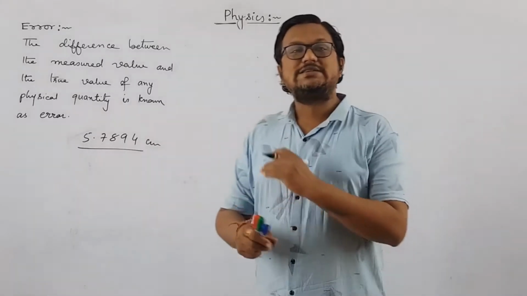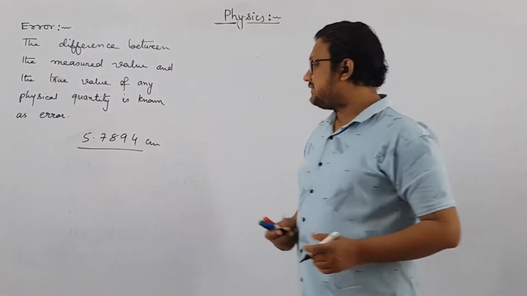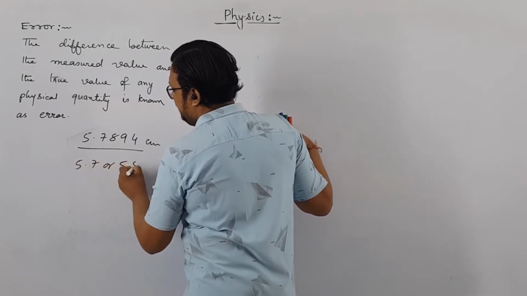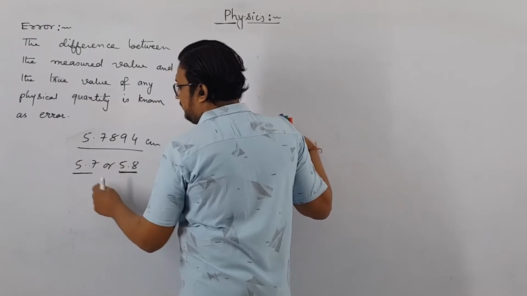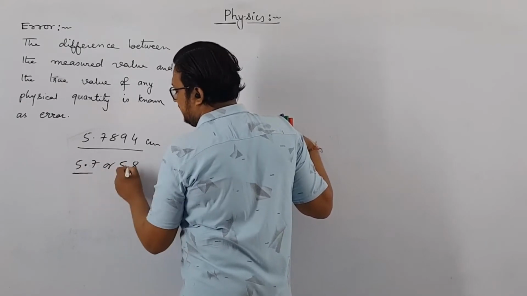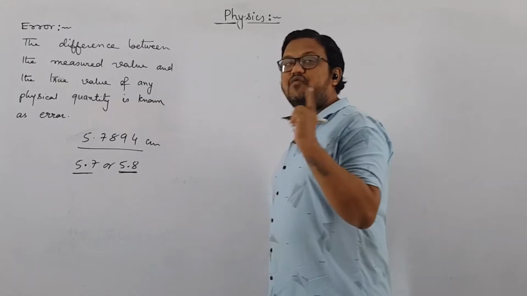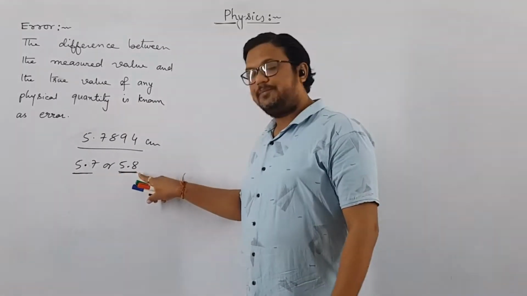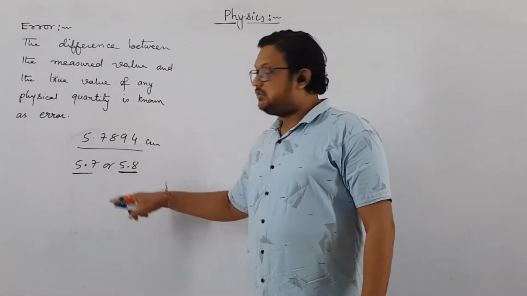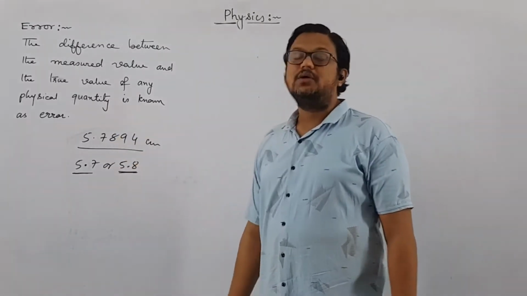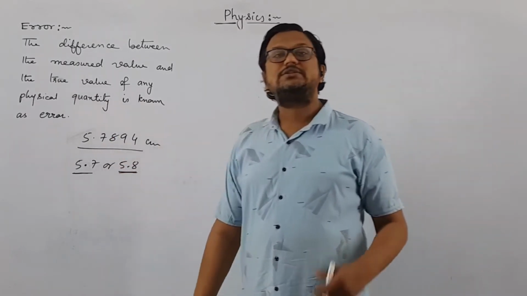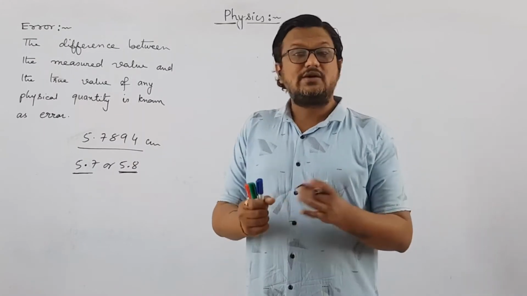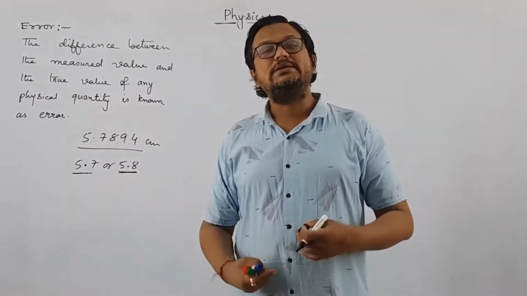Now if I use a scale for measuring this length, then the scale will either show me 5.7, or you can say 5.8, because the least count of the scale is 0.1, that is, after the decimal point it will show only one digit. So it may be 5.7 or 5.8, but it will not give you this value. So there is a difference between this measured value and the true value. So this is error, introduced due to the resolution or least count of the instrument, and hence it is known as least count error.